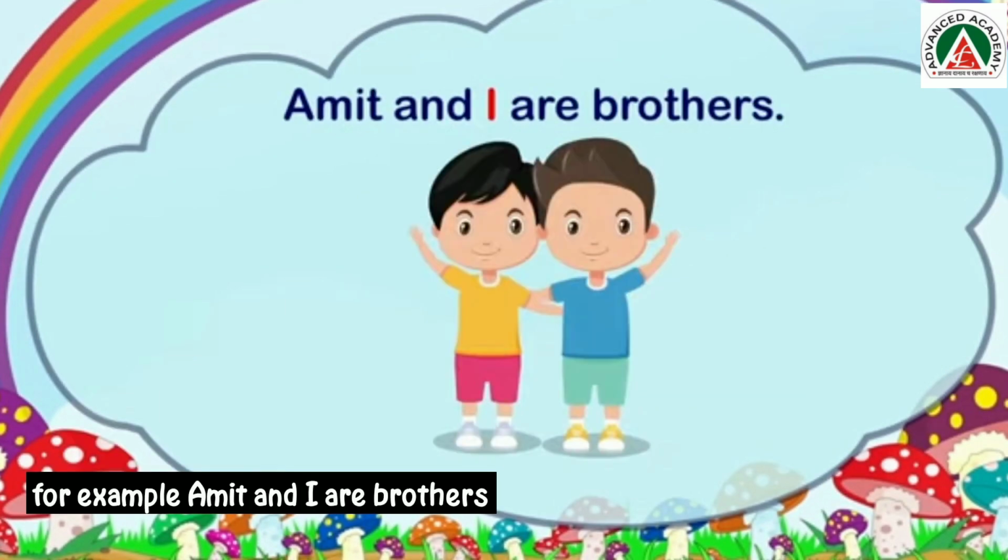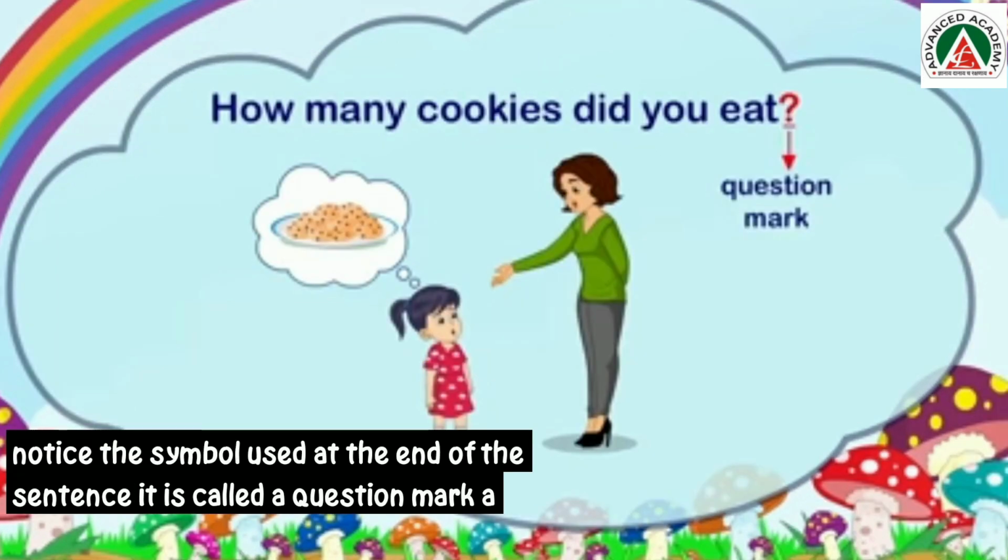The pronoun I is written in a capital letter wherever it appears. For example, Amit and I are friends. Or we can say Amit and I are brothers. Now, look at the sentence. How many cookies did you eat? This is a question. Notice the symbol used at the end of the sentence. It is called a question mark. A sentence that asks a question ends with a question mark.